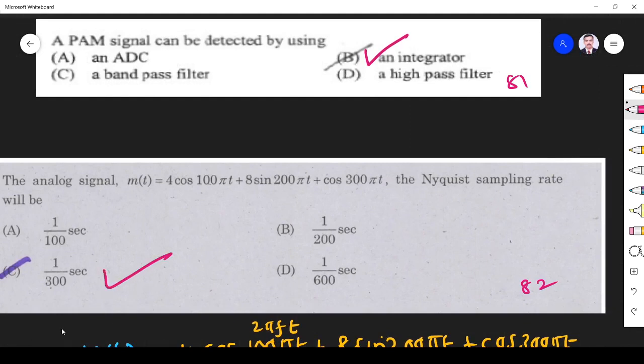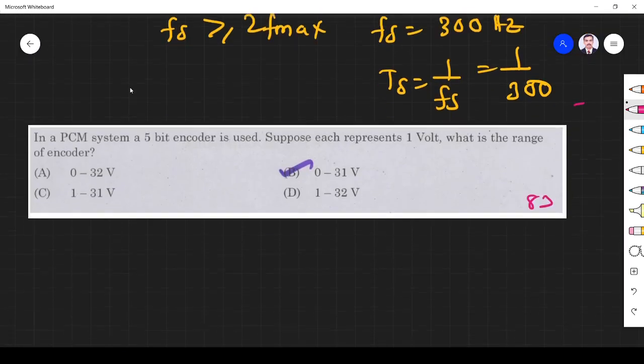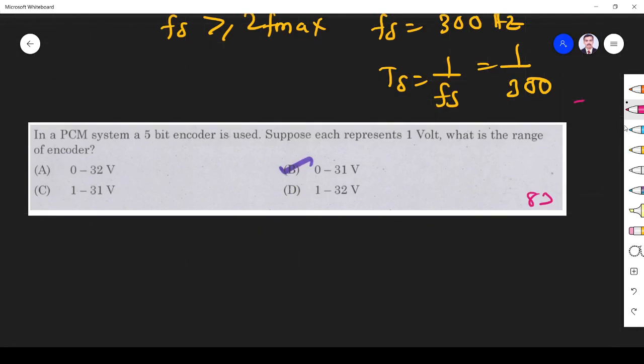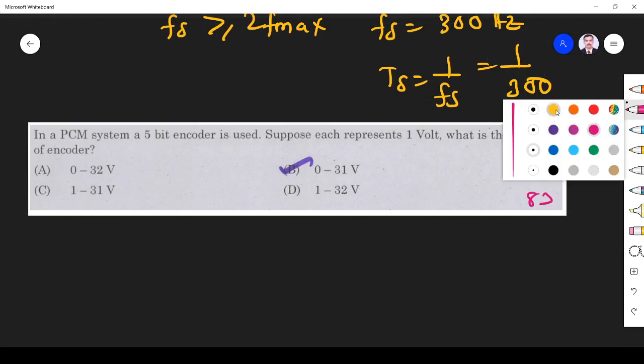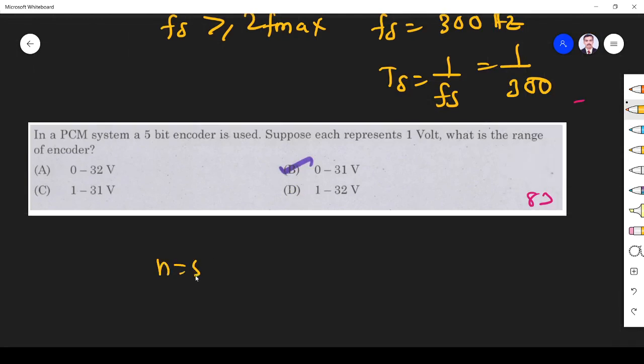And the last question: in a PCM system, a 5-bit encoder is used, so n is equal to 5. Suppose each level is represented by 1 volt. What is the range of the encoder?